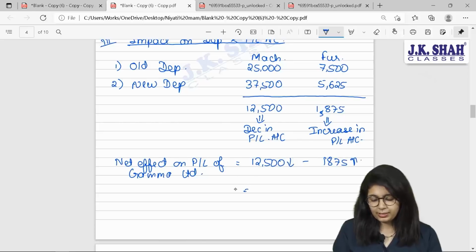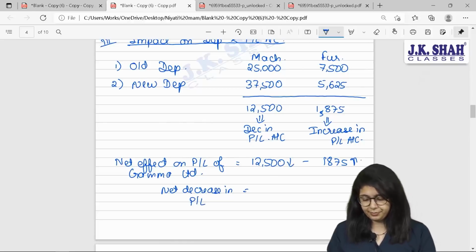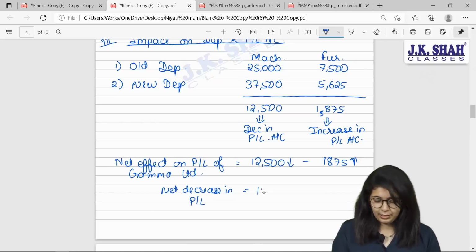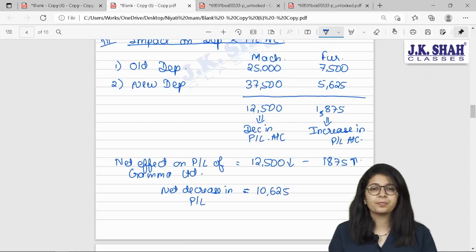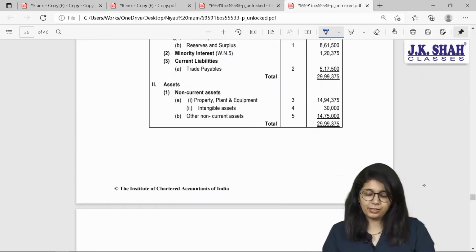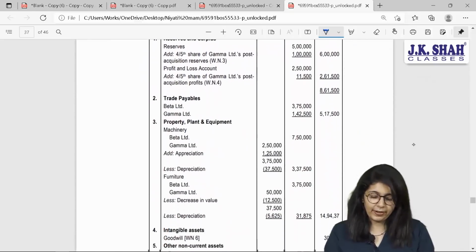So can I say there is a net decrease in P&L by 10,625 rupees. Clear? Let us see the solution given by the ICAI.